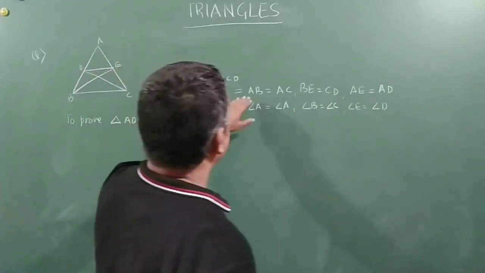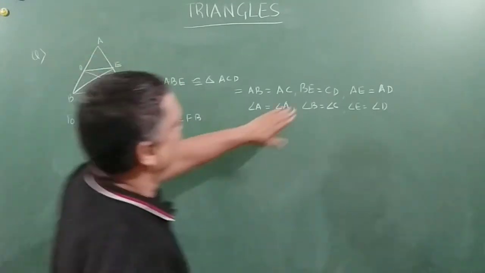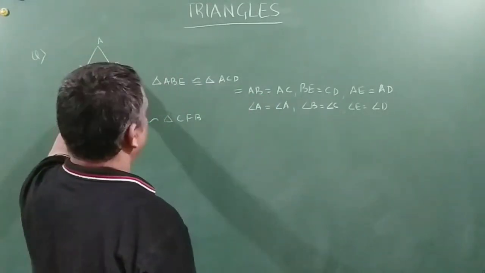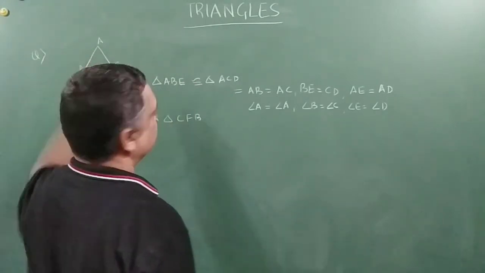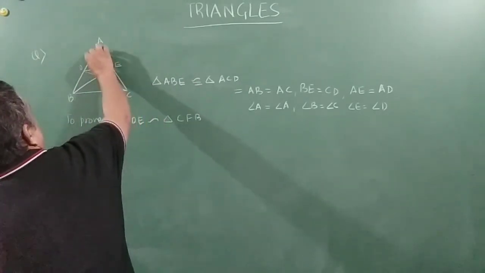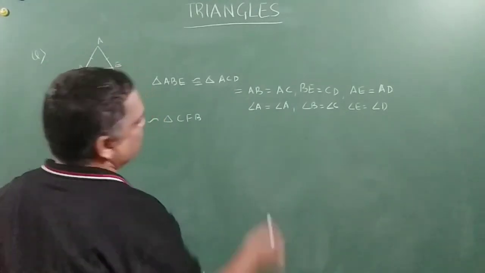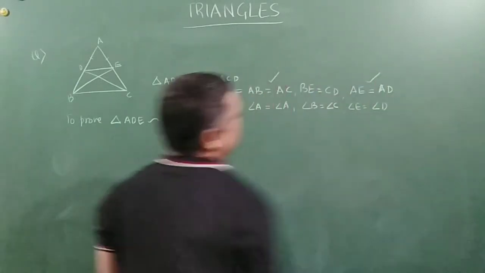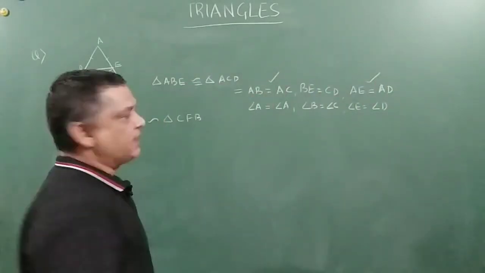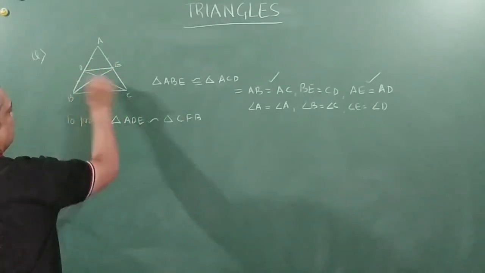AB is equal to AC, done. BE is equal to CD, done. AE is equal to AD. So these two are equal and this total is also equal, right? So from this, can we conclude that DB is equal to EC?